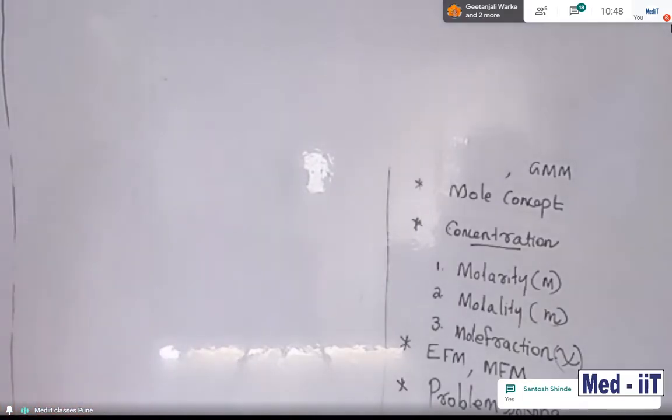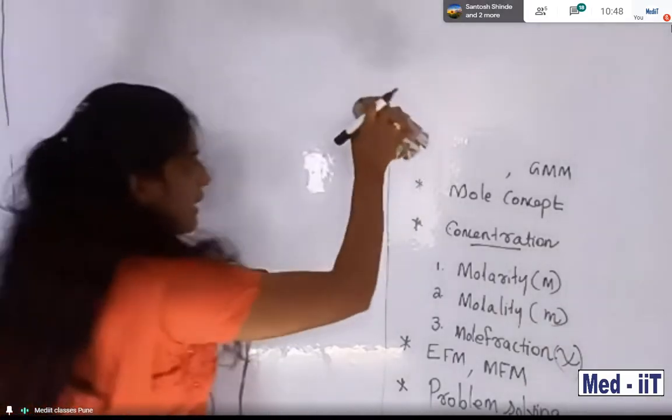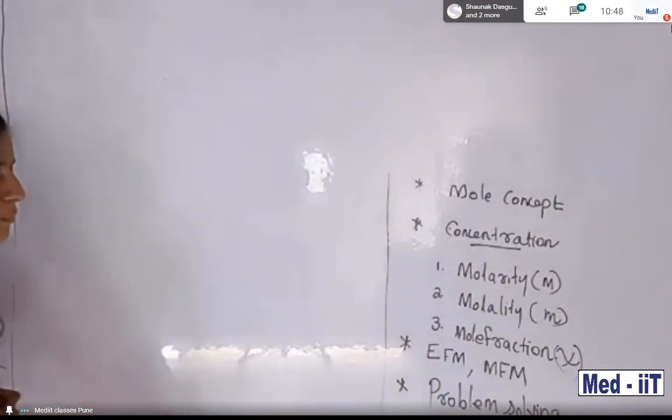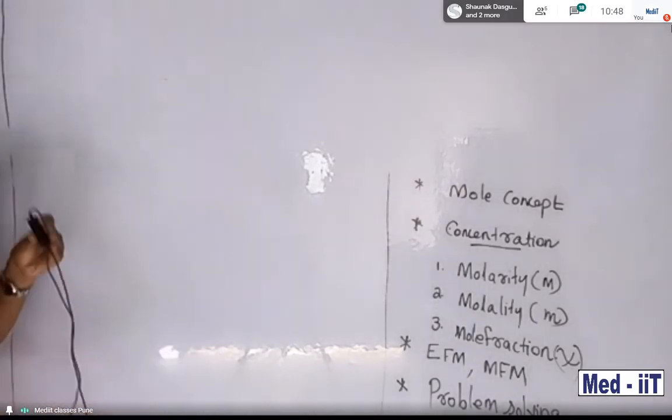Now I'm going to the next one. So GAM and GMM are also over. Next is one of the famous ones, the mole concept. Students, listen to what I'm telling.